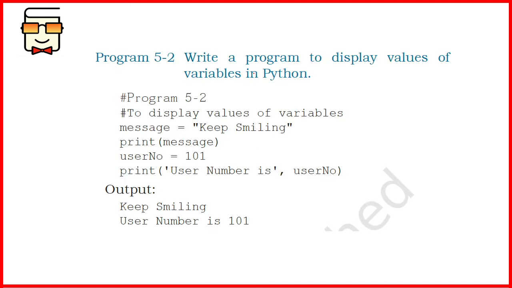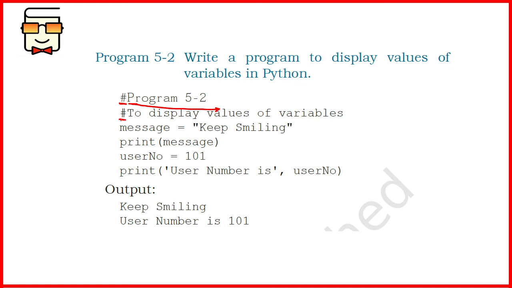Alright, so with all the concepts that we have learned today, the keywords, identifiers, variables and comments, let's get quickly acquainted with some code that is given in your NCERT book. In this program, you are asked to display the value of variables in Python. As you can see, the first line is a comment, and everything beginning after the hash symbol till the end of the line will be ignored.